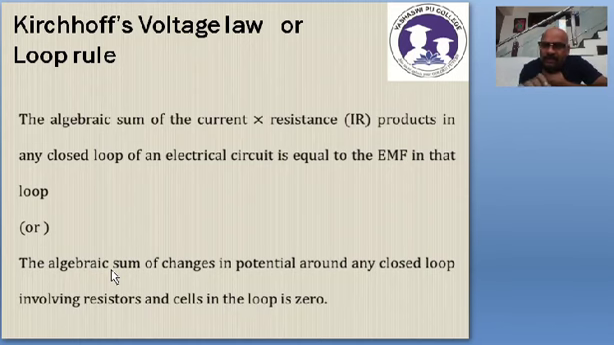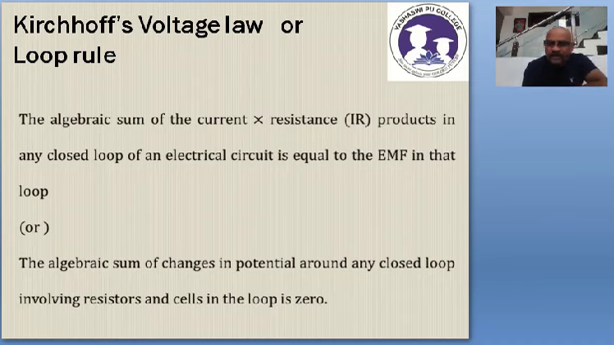Perhaps you will understand this rule only when you understand one example. Until then there will be no clarity. So listen to the statement. Algebraic sum of the IR products is equal to algebraic sum of the EMFs in a loop, in a mesh. This is KVL, Kirchhoff's voltage law.